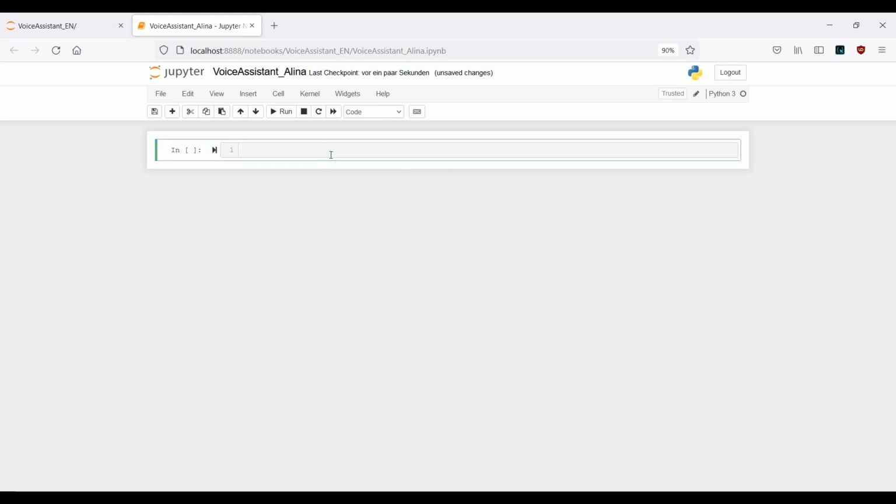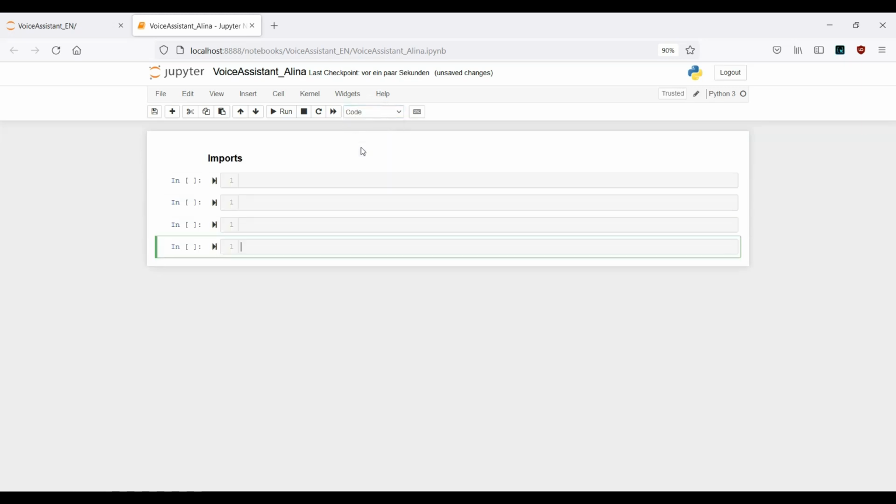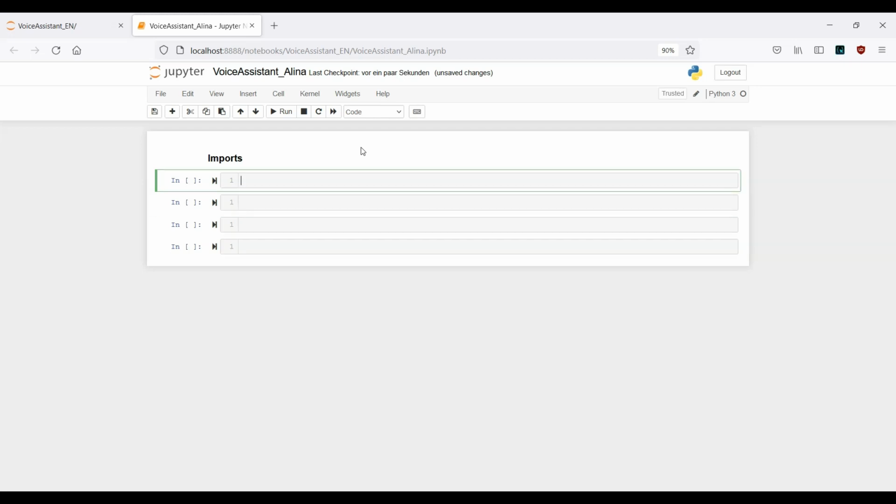So actually I've decided to split up this notebook in 4 different sections. The first one is the import section. Okay. The second one is the voice assistant coding section. So let me just type it here. Voice assistant coding section. This is number 2. Okay. Then number 3 is the voice assistant execution section.